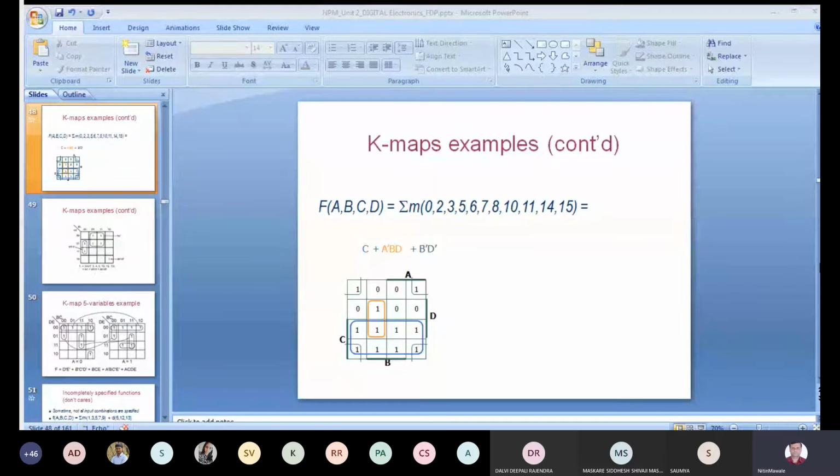And in the last column, write how many variables are reduced: in the first case 0, in the second case 1, in the next case 2, and in the last case 3. So note that the maximum grouping possible in a 2 variable K-map is a pair, and the minimum is grouping of singles. So quad is not possible. For quad, you have to directly go for the final rule: if all cells are present or absent, the answer is 1 or 0, 1 for sum of products, that is min terms, and 0 for product of sums terms.